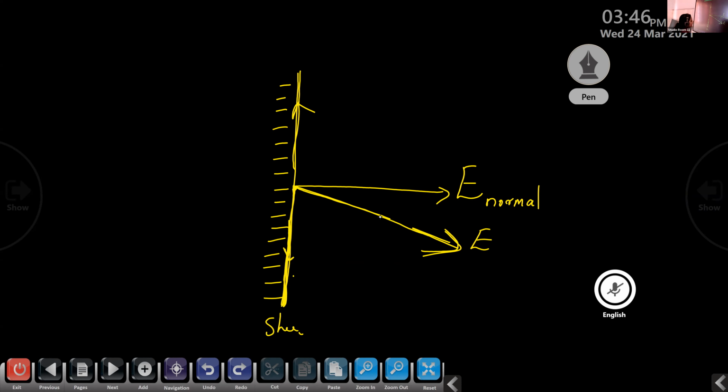So we can say under the static condition, the electric field lines are always perpendicular to the surface of the conductor. Under the static condition, there is no flowing of electrons. That is, the tangential component is absent. In that case, only the normal component of the electric field is present. So we can say that under the static condition, which is what we are discussing here in electrostatics of conductors, the electric field lines are normal to the surface of a conductor. Clear?